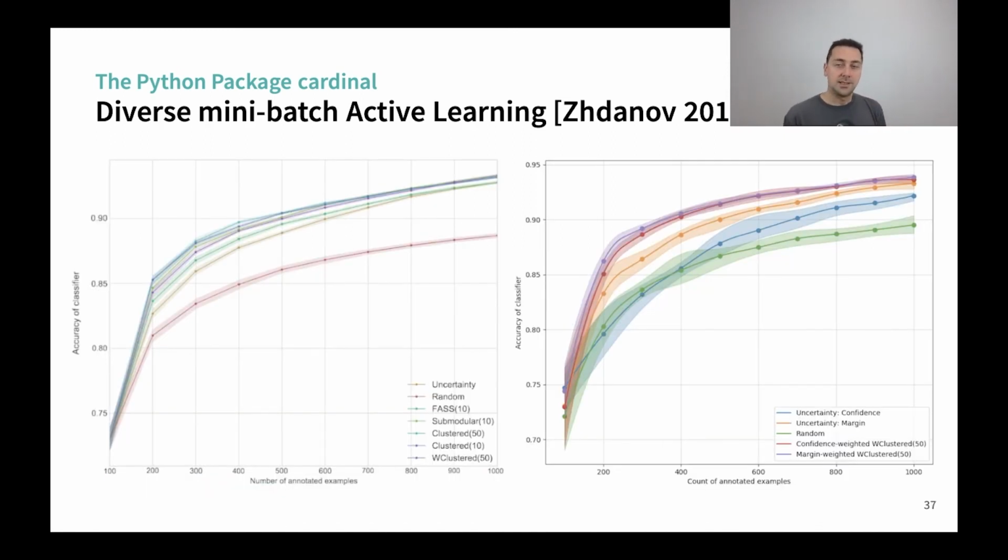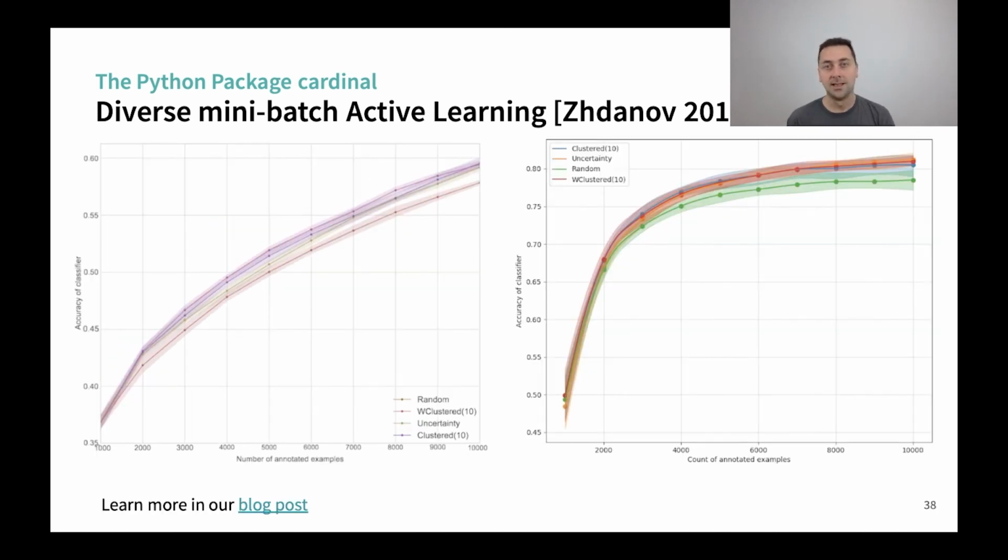Actually, what we've done is that we've reproduced the results and provide them in Cardinal. So you can see on the MNIST dataset that we managed to reproduce the results. Even though the confidence intervals are bigger than in the original paper, we reached the same conclusion, which is that the proposed method is better than uncertainty or random.